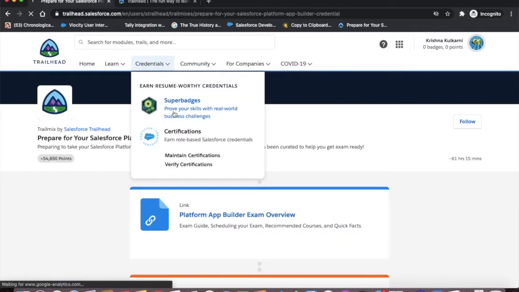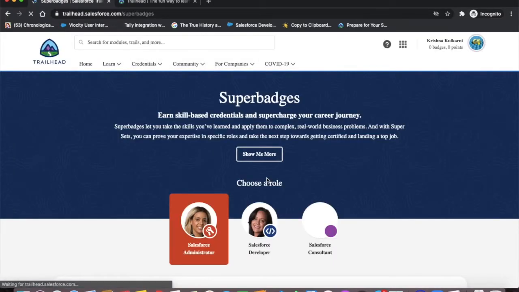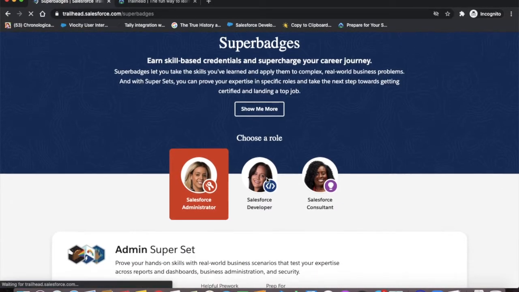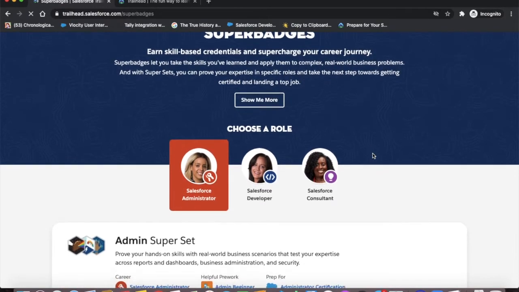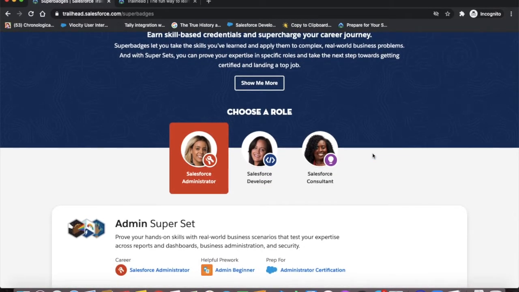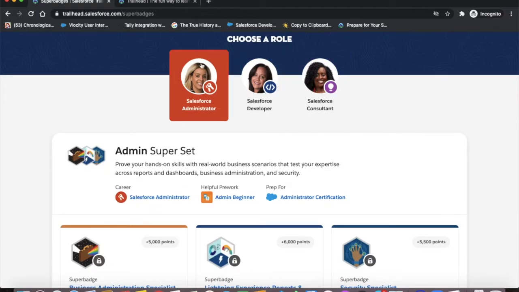Now we will explore the super badges. What is a super badge? Once you have gone through the badges, the normal chapters, then you will have one super badge. And what they have done here is they have clubbed two or three super badges and called it some super set.